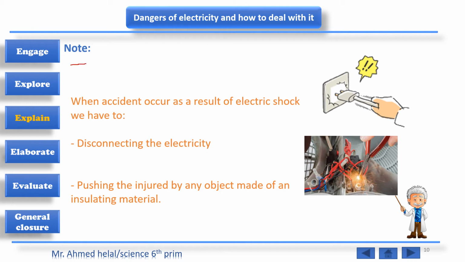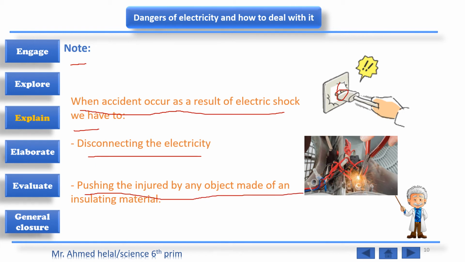How to deal with electric shock? If you see someone having an electric shock, when this accident occurs, we have to disconnect the electricity, or push the injured person away with an object made of an insulating material, like plastic or wood.